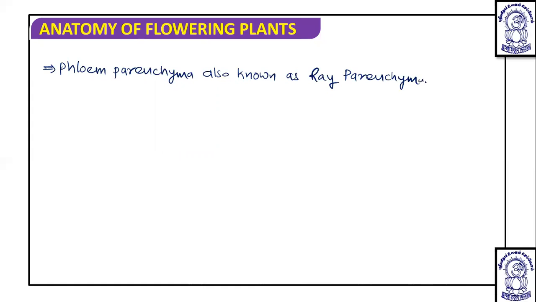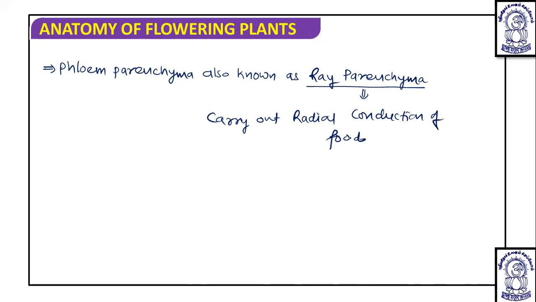This parenchyma is also known as ray parenchyma, as they carry out radial conduction of food, meaning sidewise conduction of food.